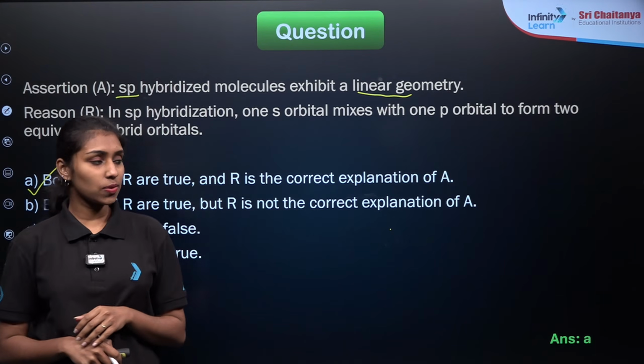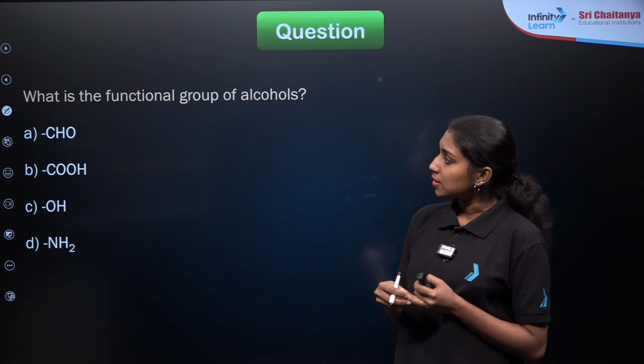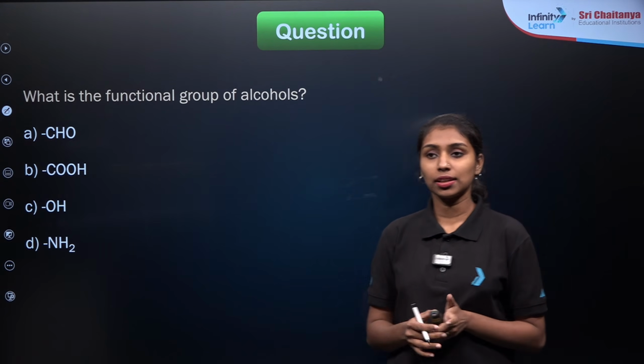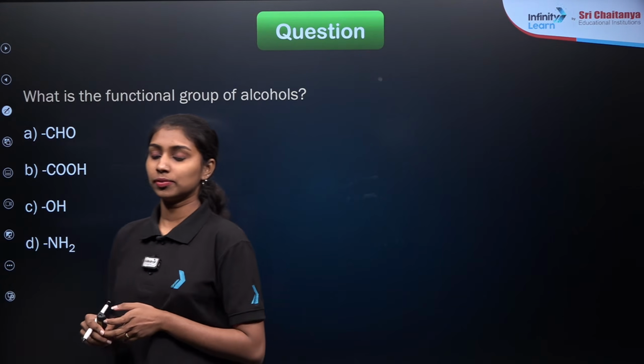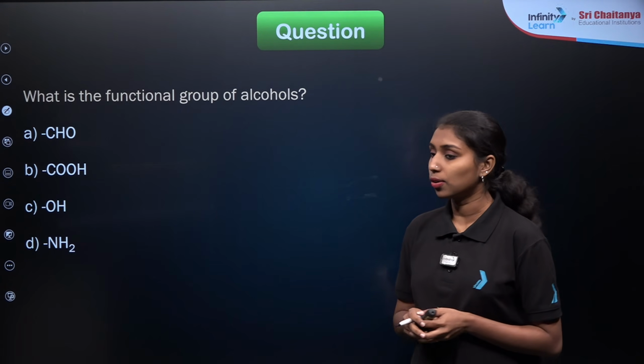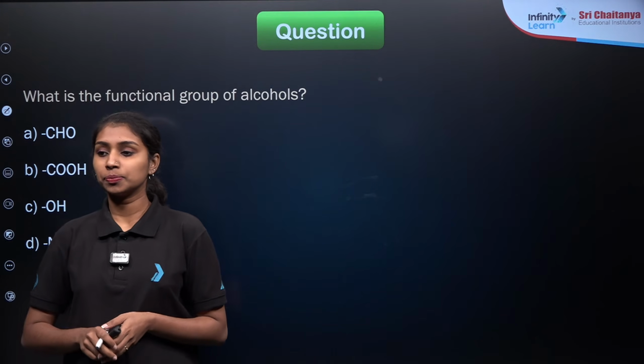Now we are moving to our next question. This is one basic question about the functional group. What is the functional group of alcohols? We have repeatedly discussed alcohols in the concept classes. So what is the functional group present in the case of alcohols?